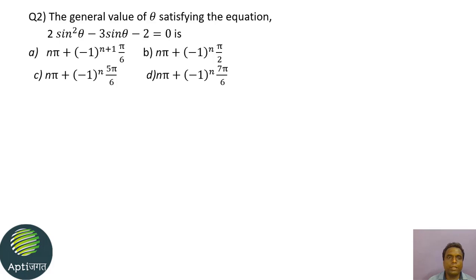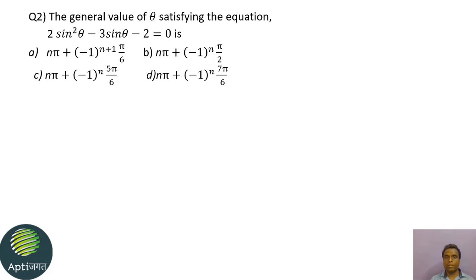The general value of theta satisfying the equation 2 sin square theta minus 3 sin theta minus 2 equal to 0 is. So here we have one good news. We have only one trigonometric ratio, so no conversion, nothing. We only have to solve for one trigonometric ratio.